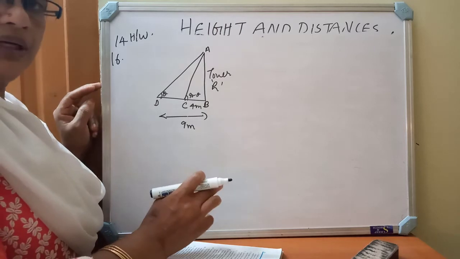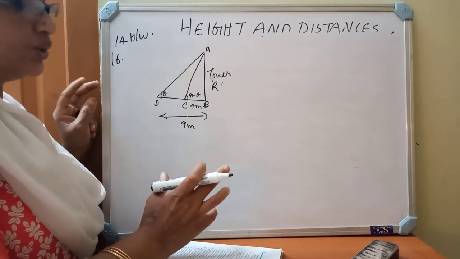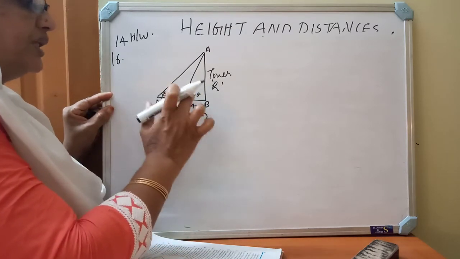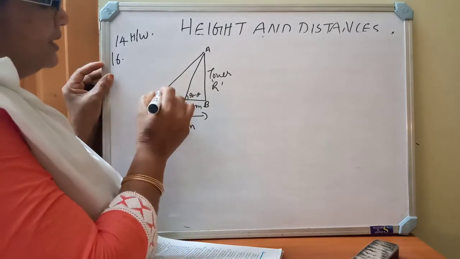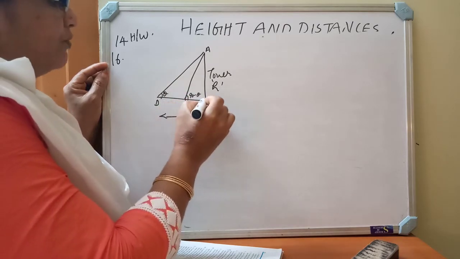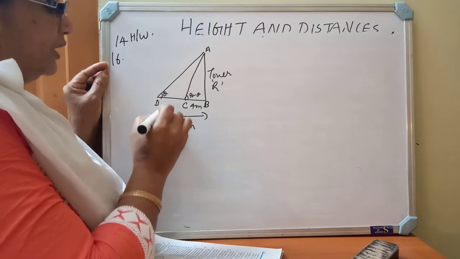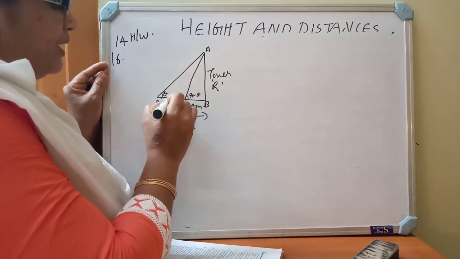Complementary means if you are considering two angles, the sum is 90 degree. So if the first angle is theta, what will be the complementary angle of theta? 90 minus theta. So I am marking these complementary angles as theta and 90 minus theta. C is a point at 4 meter from the base, and D is at 9 meter. So what will be CD? 9 minus 4, 5 meter.